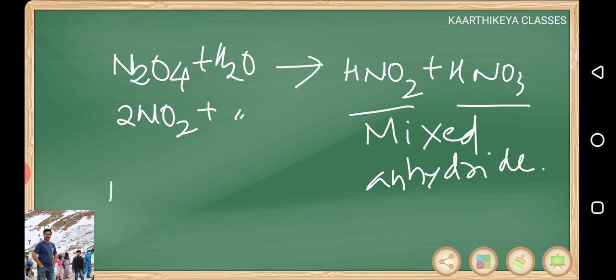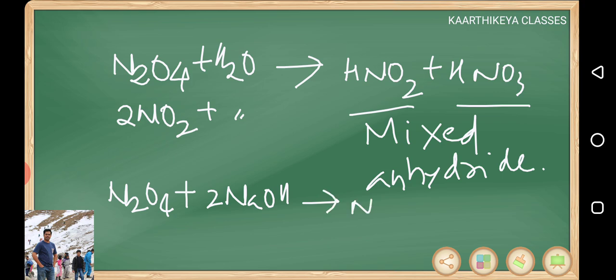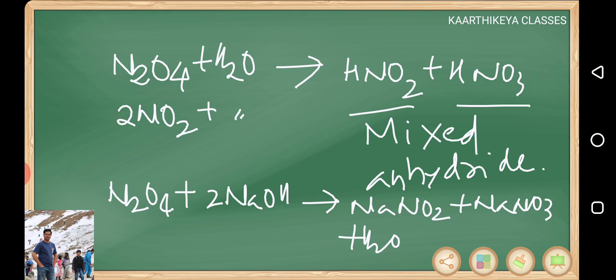On reaction with bases also the same thing happens. N2O4 plus NaOH gives you NaNO2 and NaNO3 along with water. Nitrogen dioxide or nitrogen tetroxide. Okay, now we have to discuss the structures. All structures I will give you at a time.